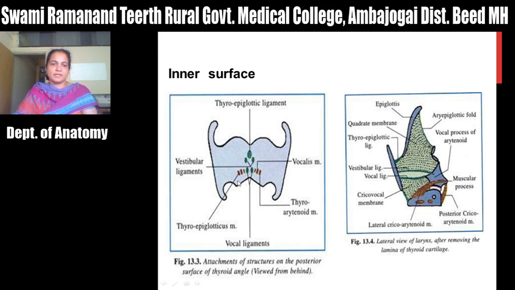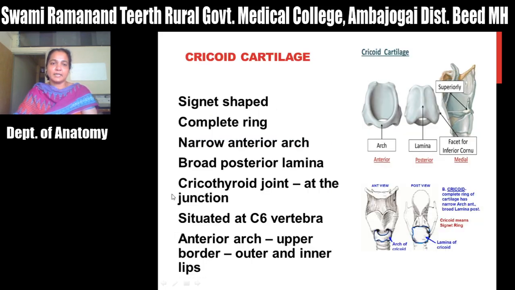So here you can see that this is the thyroepiglotticus muscle. Then you can see that there is a thyroarytenoid muscle and you can see that there is a vocalis muscle. So these are the muscles and ligaments which are attached on the inner surface of thyroid cartilage. So this is about the thyroid cartilage. It is hyaline in nature.